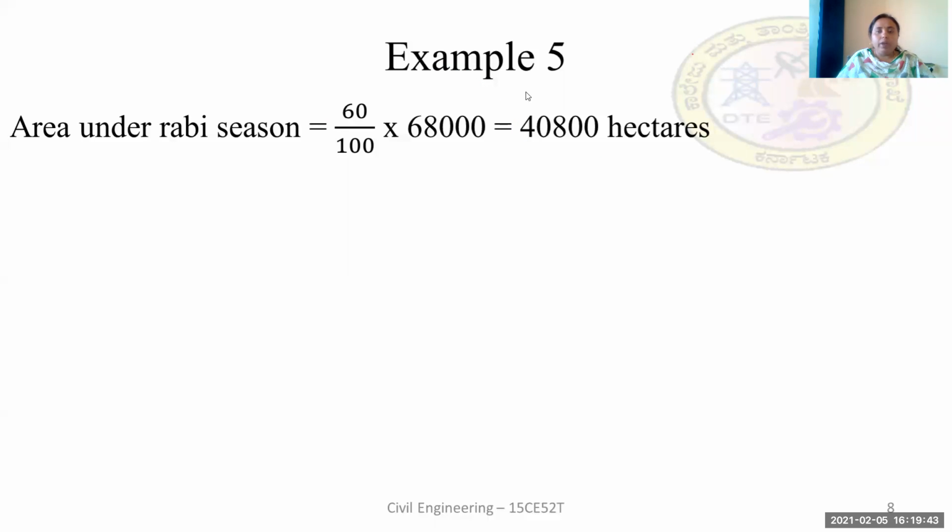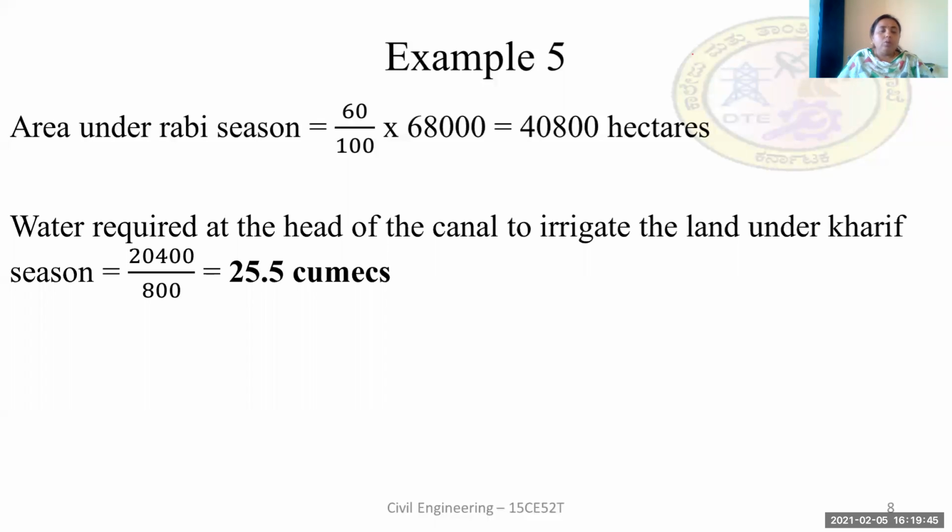So next, we have to calculate the water required at the head of the canal to irrigate the land under different seasons. So first is the water required at the head of the canal to irrigate the land under Kharif season.